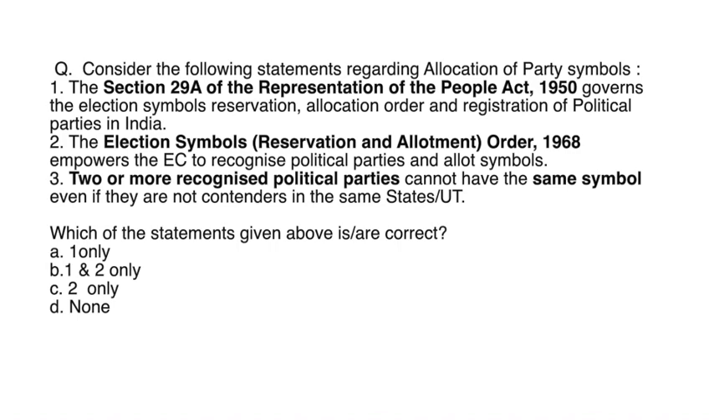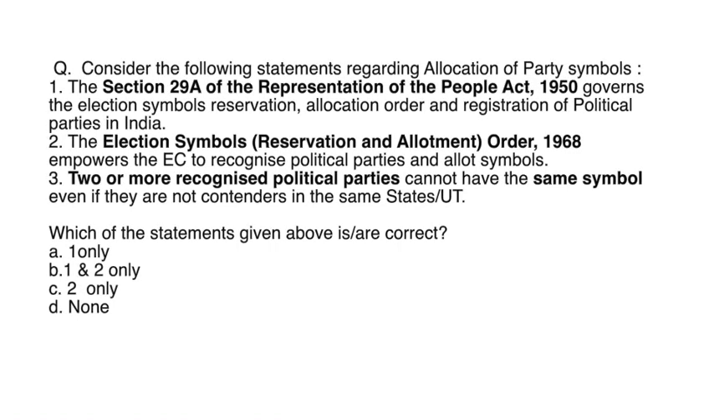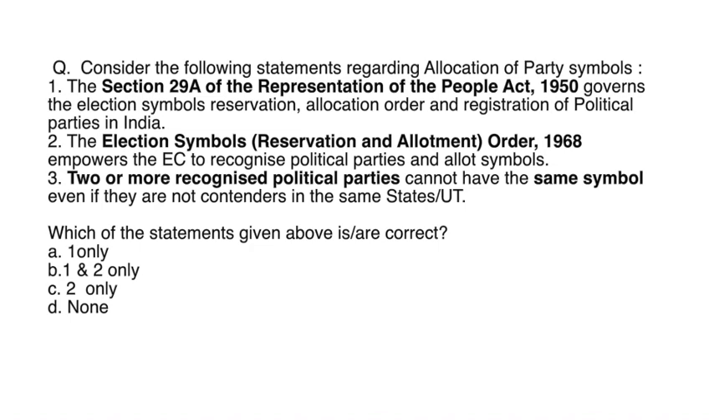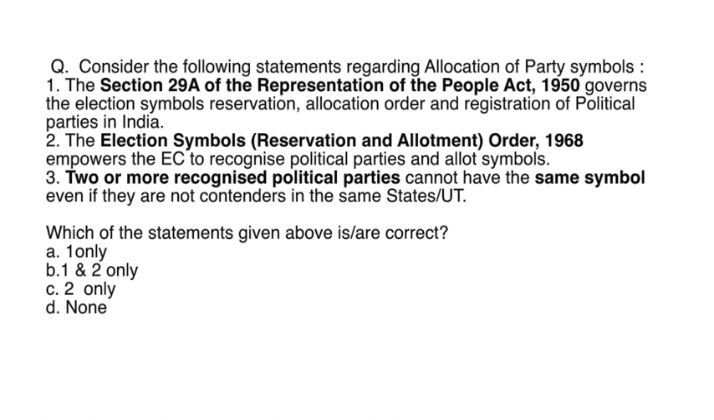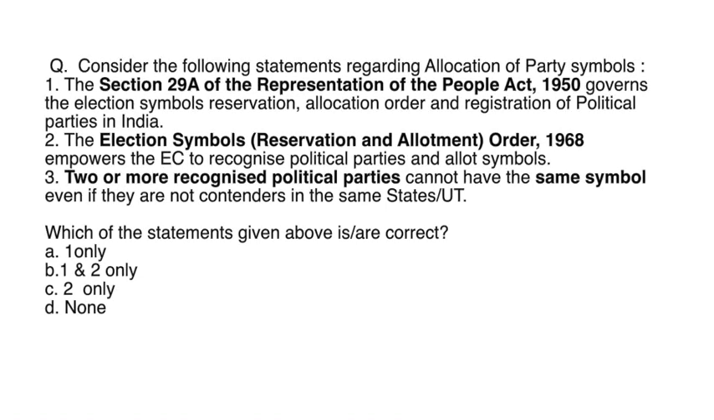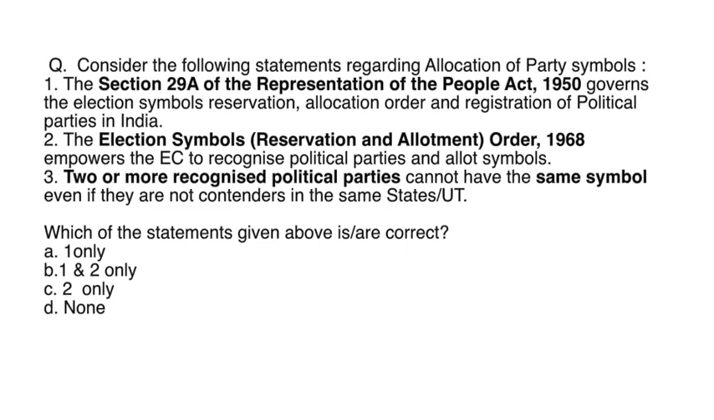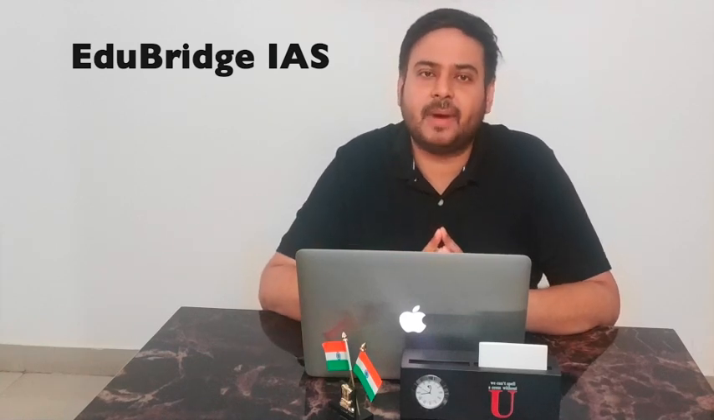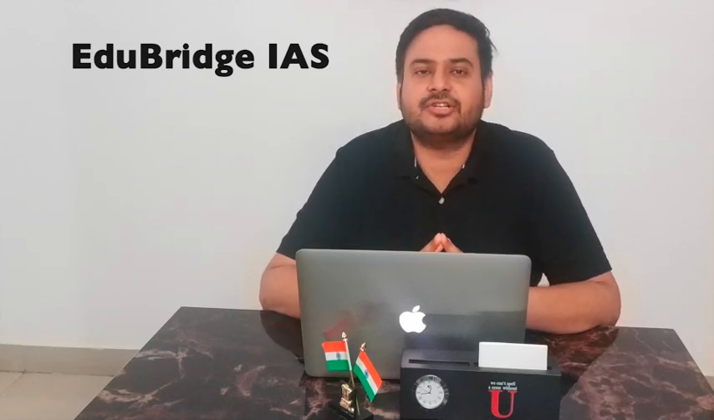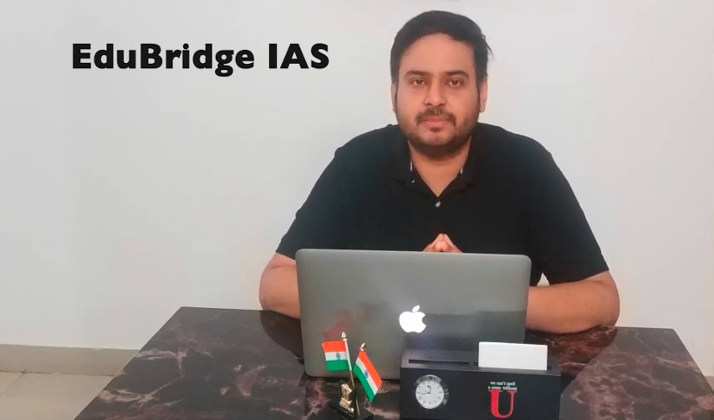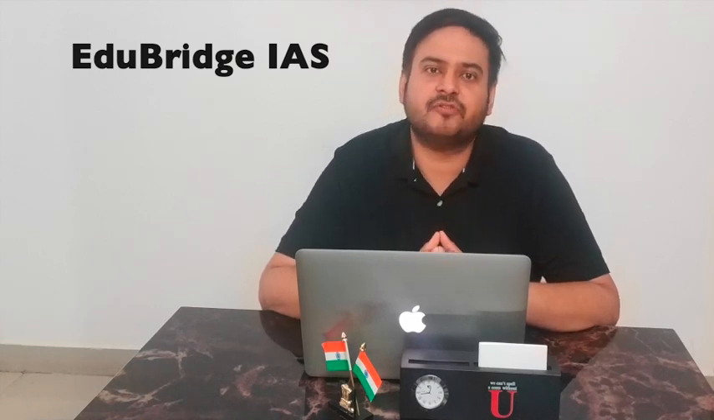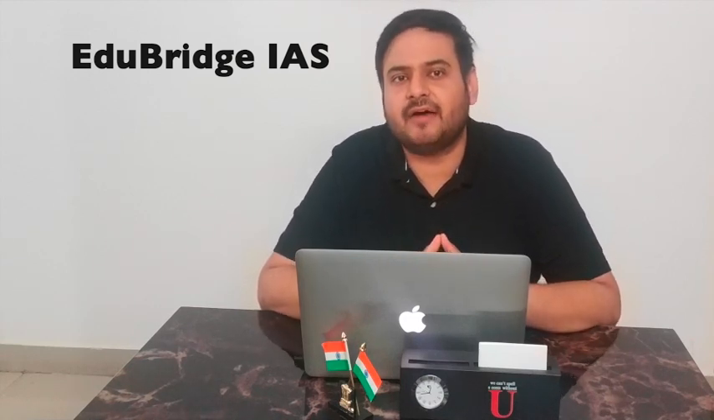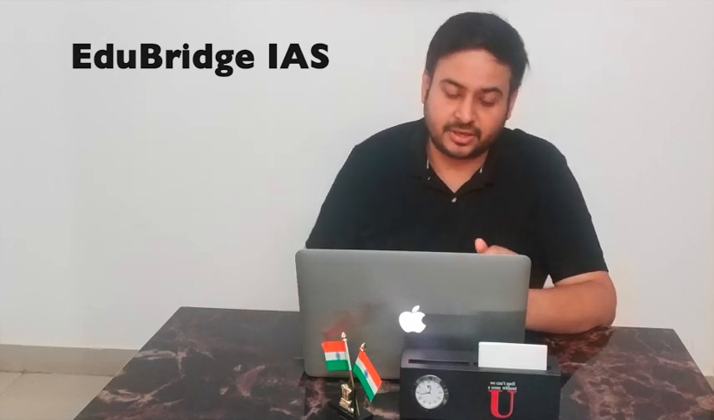Second statement, the Election Symbols Reservation and Allotment Order 1968 empowers the Election Commission to recognize political parties and allot party symbols. Third statement, recognized parties cannot have the same symbol even if they are not contesting in the same states. Now, it was in news where political parties went to the Election Commission regarding the allocation of symbols, whether it is the factions of the Samajwadi Party or the factions of AIADMK. They were contesting to have a political symbol. That is why this question is important.